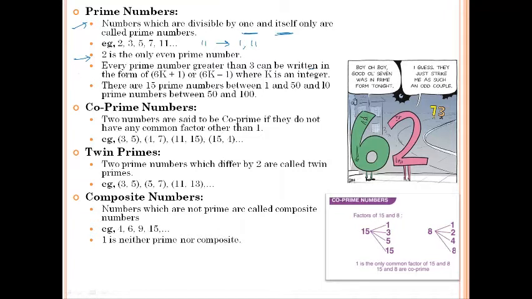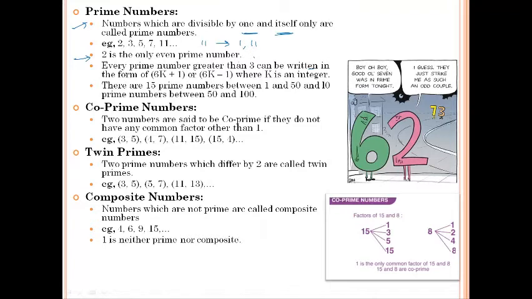Okay. Every prime number which is greater than 3 can be written in the form 6k plus 1 or 6k minus 1, where k is an integer. And these points are important, especially from the banking exam point of view. ये civil service exam में उतना काम में भी नहीं आएंगे, but from banking exams point of view this may be important.